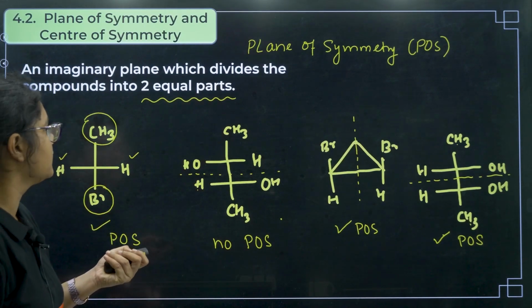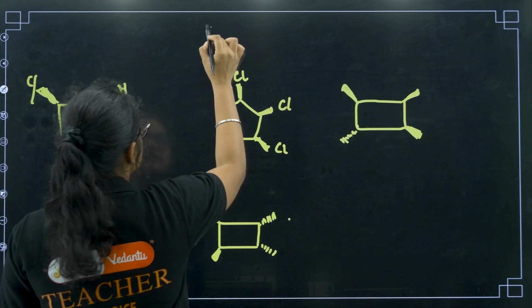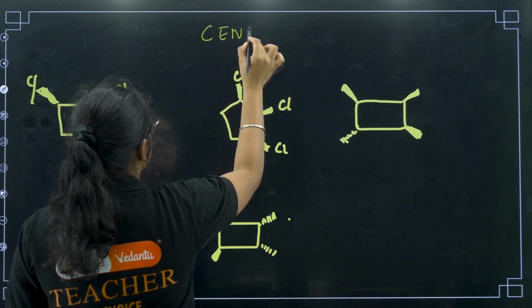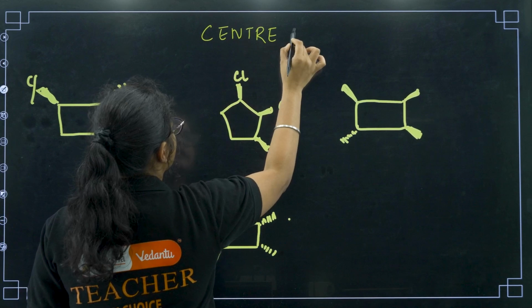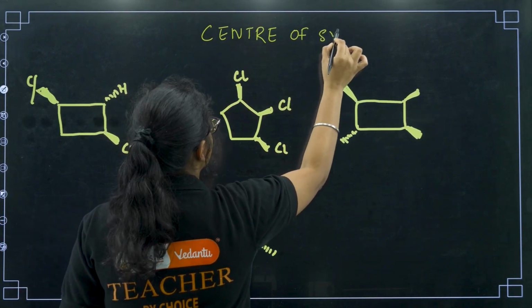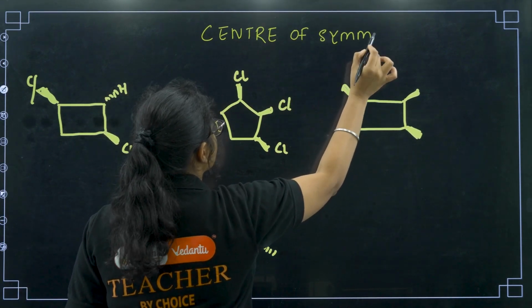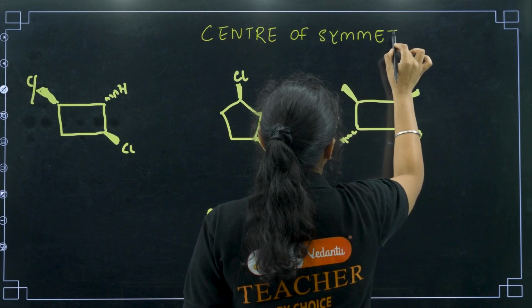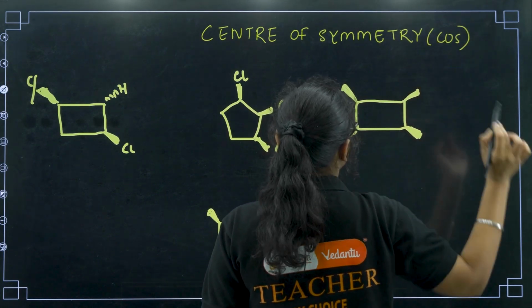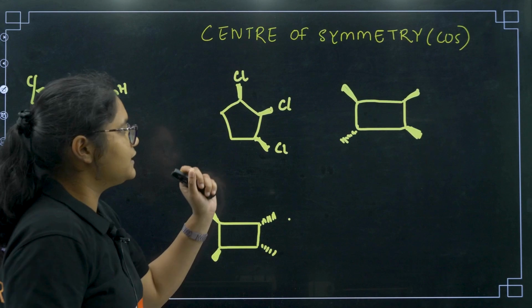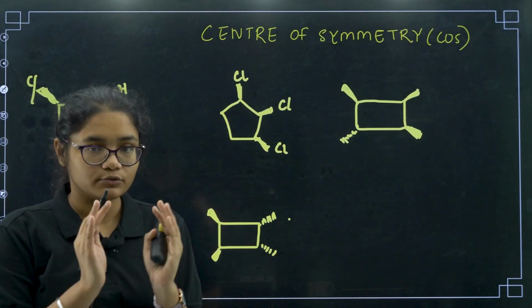Now let us go for understanding something called center of symmetry. First of all, you need to check where it is possible to check center of symmetry.